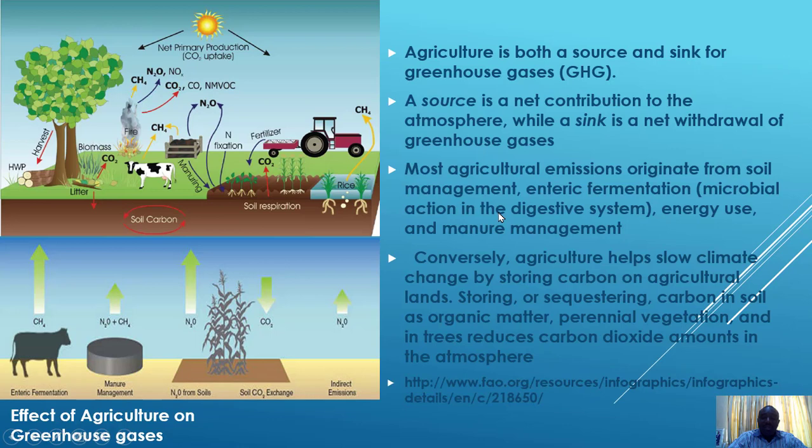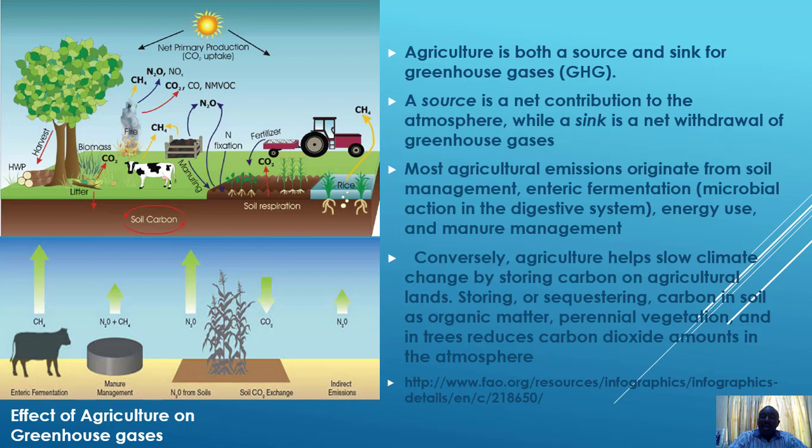Now, agricultural activity is both a source that generates greenhouse gases and also a sink that removes greenhouse gases. A source is a net contribution to the atmosphere, while a sink is a net withdrawal of greenhouse gases. And most agricultural emissions originate from soil management, enteric fermentation, that's inside the digestive system of the ruminants, and then energy use, and manure management.